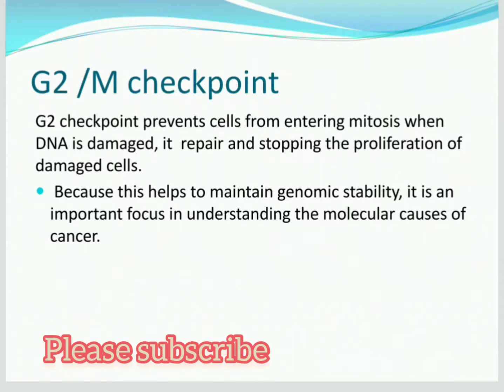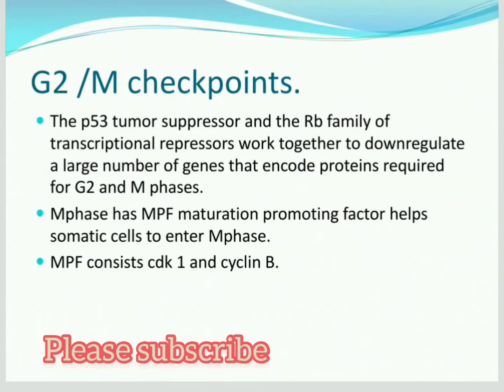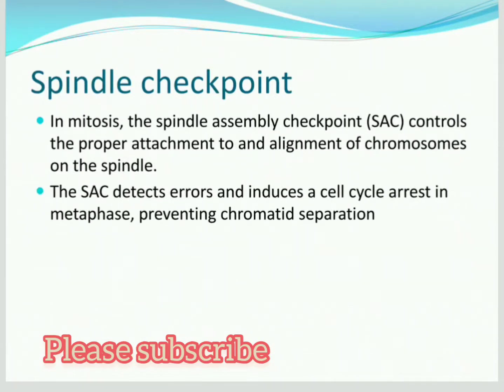The next checkpoint is present at the G2 or M phase. In S phase, DNA replication takes place, right? So let us see what actually happens here. You can see in the diagram the G1 phase with the cyclins and CDKs; the others are activators and repressors.